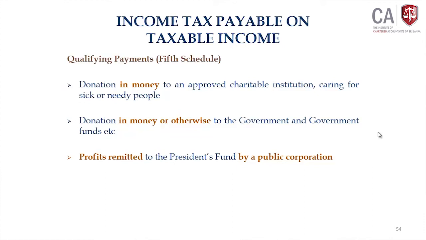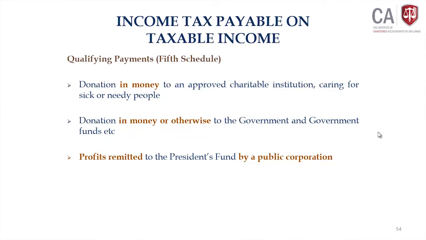But this donation is given to the government and government funds, etc. You can go through the 5th schedule, and you will understand what sort of entities or donations are covered. Then profit remitted to the President Fund by the public corporation.